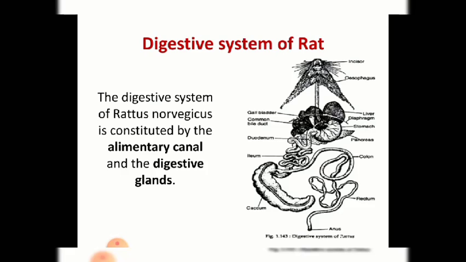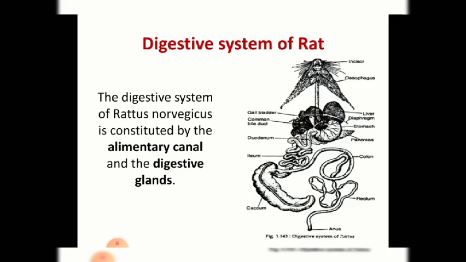So as you can see, the alimentary canal starts from the mouth and ends with the anus, and the tube is demarcated into different regions, from the mouth till anus. Each section has its own functions. So we'll see in detail what the functions are in the alimentary canal.